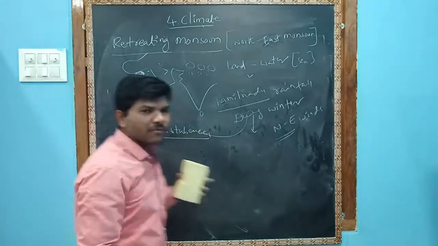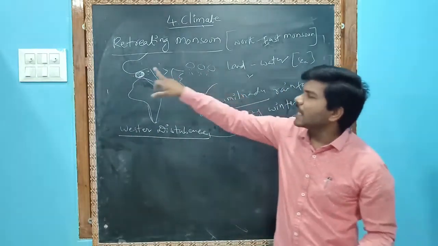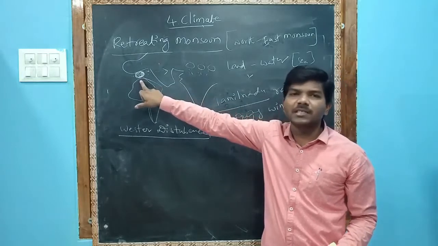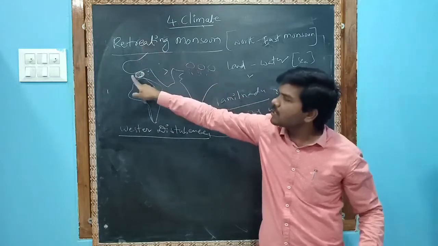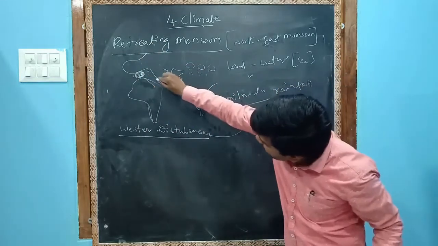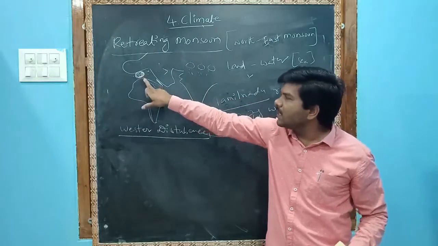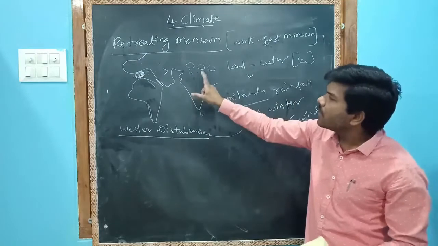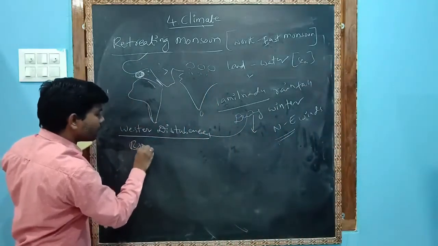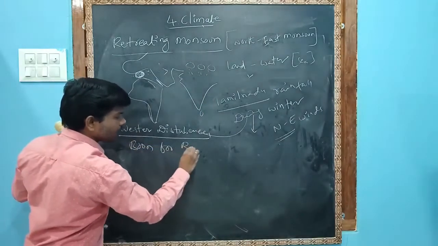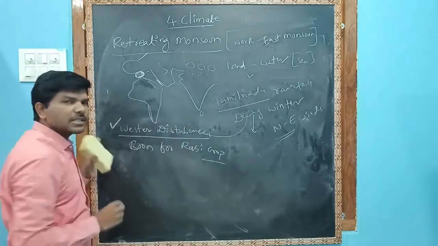They may ask a very important question: what are western disturbances? Usually cyclone depressions occur in the Mediterranean Sea. This is Africa, Arabia, Europe, this is the Mediterranean Sea, and this is the Red Sea. These Mediterranean cyclone depressions give little rainfall to India. This rainfall is a boon for the Rabi crop. So winter rainfall in India is called western disturbances.